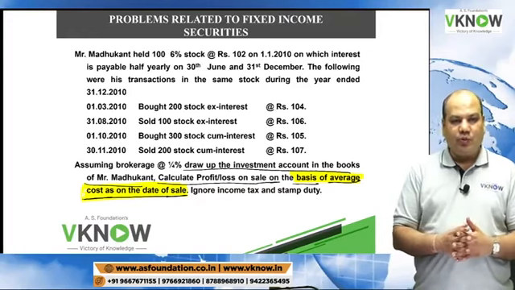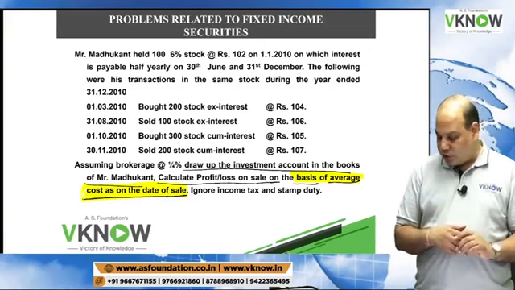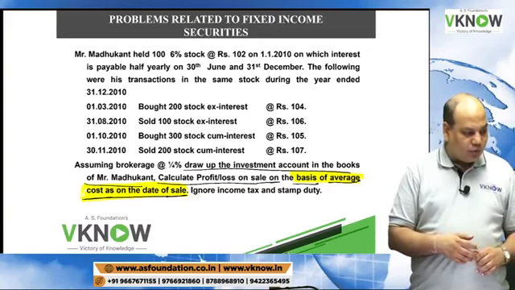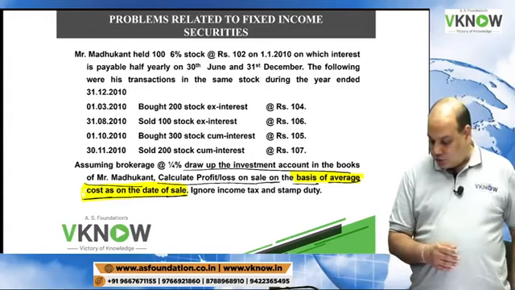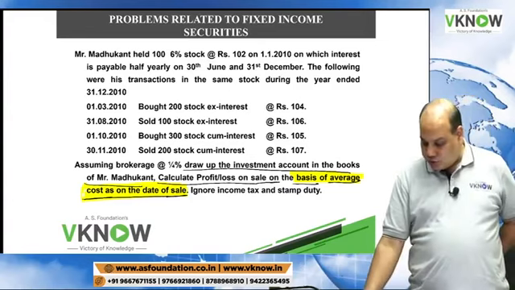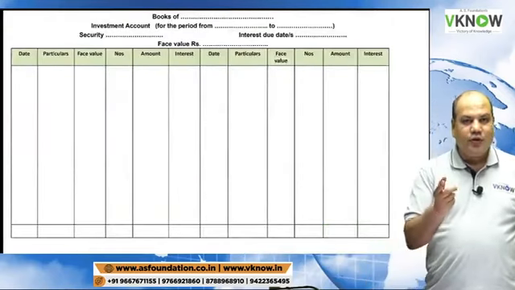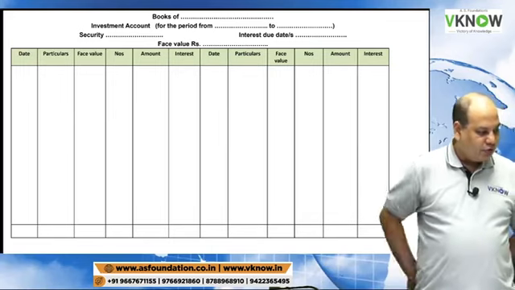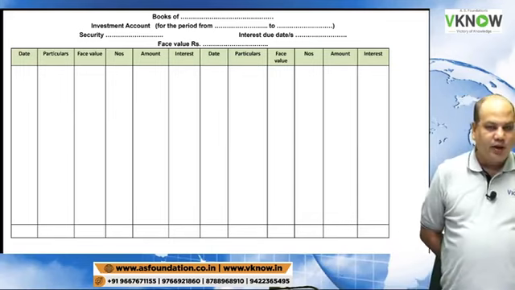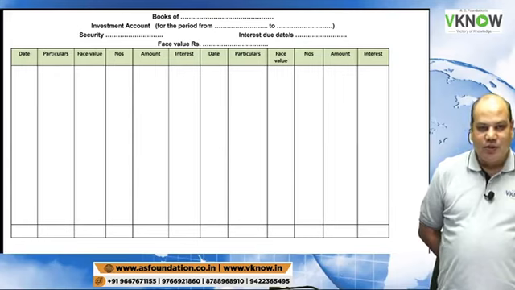So this question is based on average cost, a new concept for you. Ignore stamp duty and tax. So what dear students will do, they will first draw this format. First draw format nicely. Take a scale, pencil, eraser.